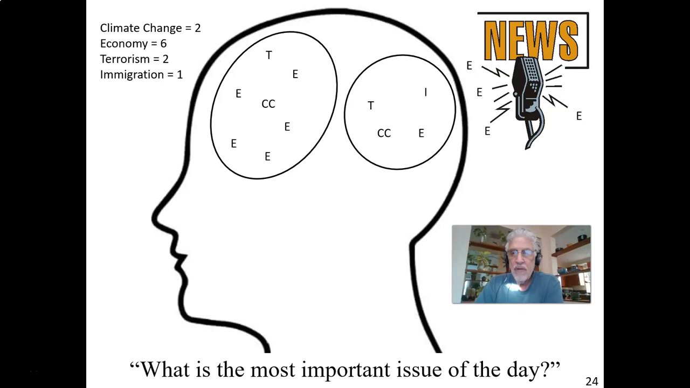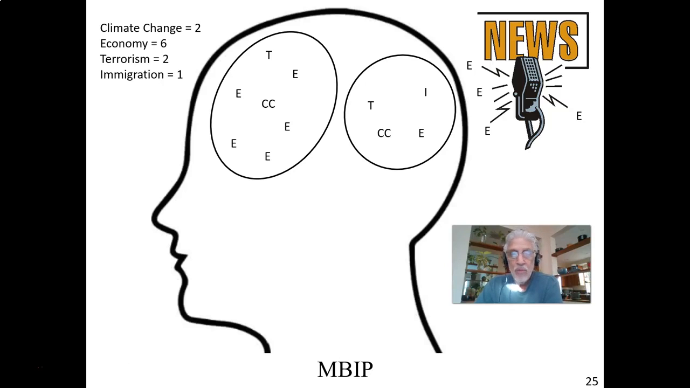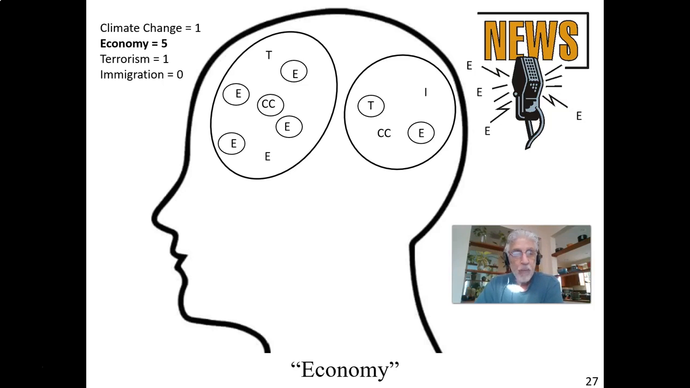Then sure enough, Gallup calls them up. They ask them, what's the most important issue of the day? What are they going to do? They're going to take a random sample of attitudes, mostly from the top of the head, not so much from the back of the head, and they're going to express an opinion. So in this case, the random sample yields 5 attitudes about the economy being the most important issue of the day, 1 about climate change, and 1 about terrorism, nothing about immigration. And so they answer the economy.